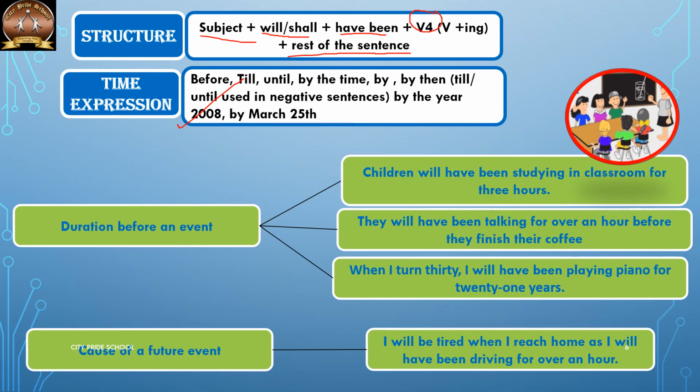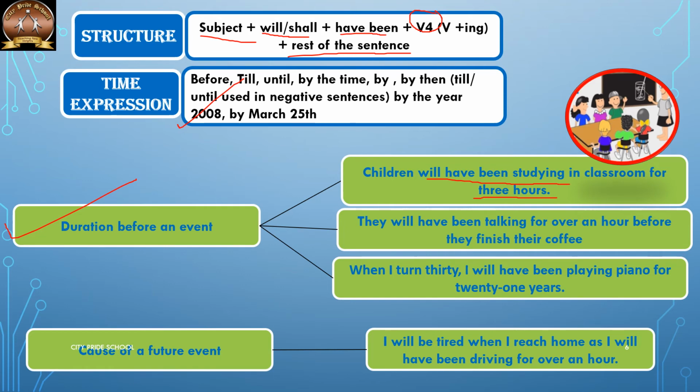Now, how is it different from the perfect tense? Perfect tense includes actions which have been completed in the future. This tense is usually used to talk about the duration of an event or for longer actions. The examples are: children will have been studying in the classroom for 3 hours. So here we've included duration. So will have been studying is future perfect continuous.